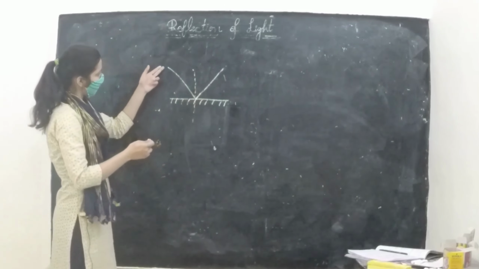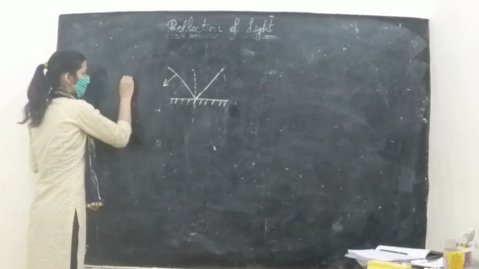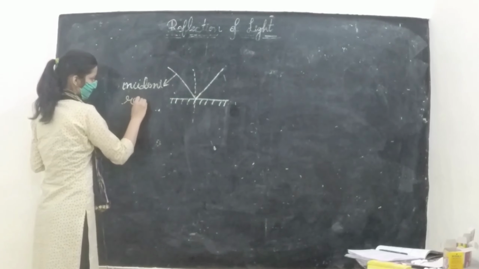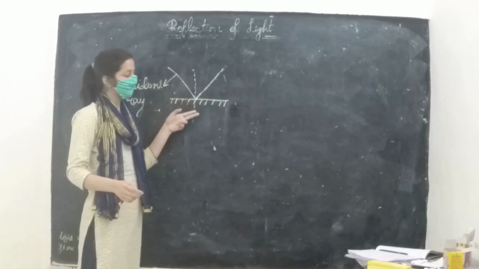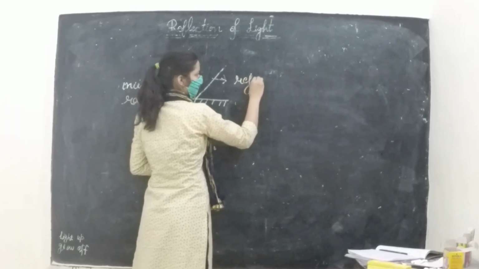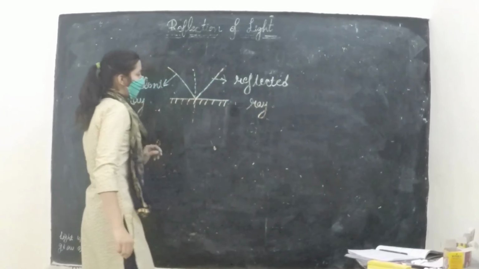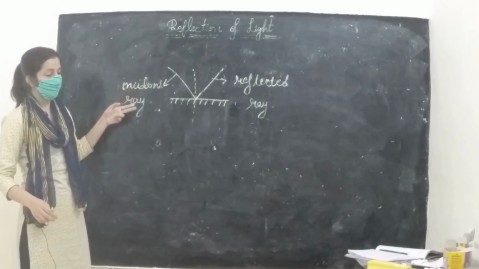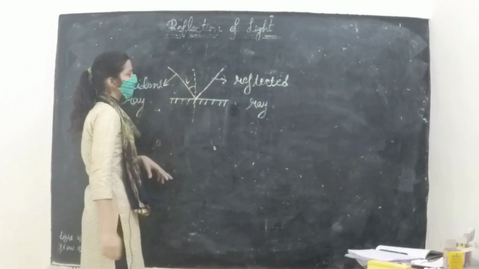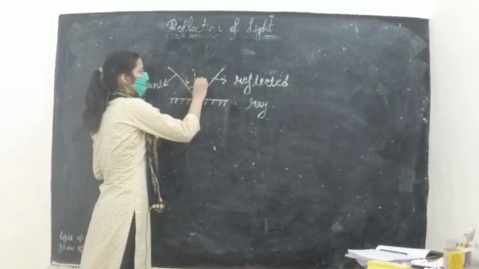This is a normal. The light which falls on the polished surface can be taken as the incident ray. This is known as incident ray. And the light after striking the polished surface, this ray is known as reflected ray. And the angle which the incident ray makes with the normal is known as incident angle. It is denoted by small letter i. And the angle which the reflected ray makes with the normal is known as reflected angle. It is denoted by small letter r.